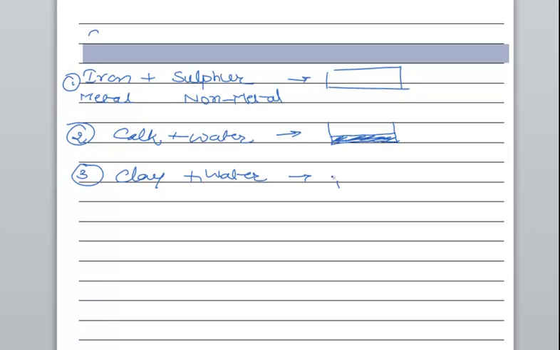If you keep the mixture of clay and water for a long time, clay will be suspended at the bottom. That is, these two mixtures can be separated by a physical method of separation, that is sedimentation. Right? Salt plus water, I have already told you.